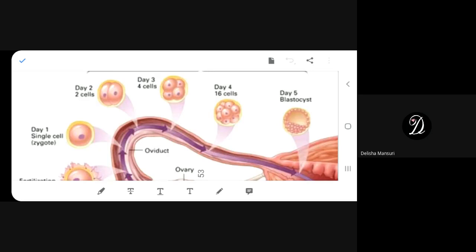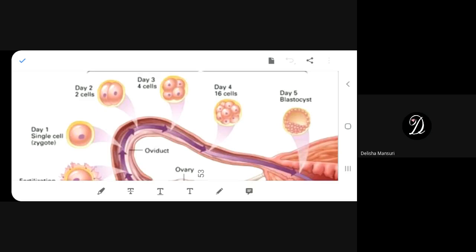It is zygote. Is it clear? It is not embryo. Embryo is made up of many cells. You understood the difference now? Zygote is made up of a single cell, whereas embryo is made up of many cells. If it is true, then why true? If it is false, then what will make it true? So we should know both the answers.